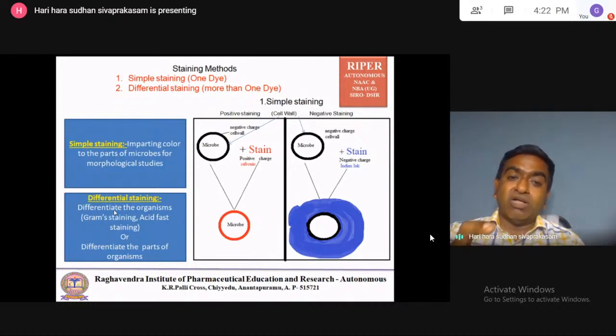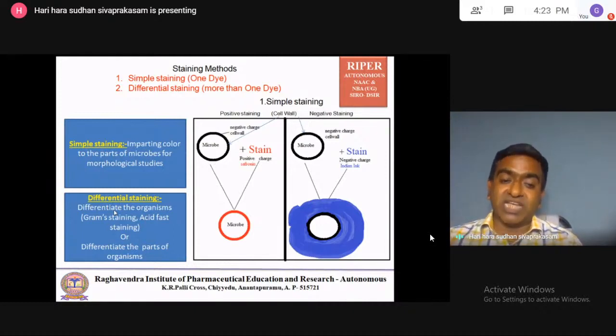So at a time, two stains color two different parts of the cell, and you can see how the endospore is structured inside the cell and how the capsule is structured compared to the cell wall, differentiating the two parts of the cell.